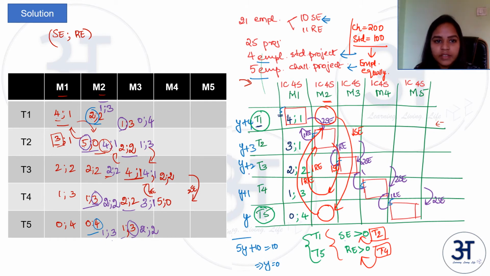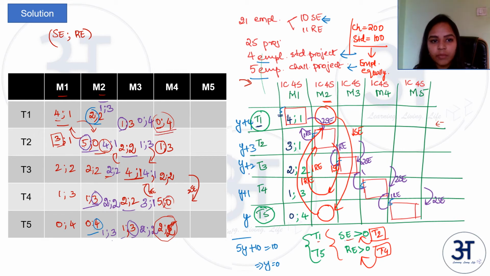And after that, we have to do our regular shuffling from team 1 to 5 and 2 to 4. We will see now whether they are eligible for that or not. So team 1 greater than 0 SEs, no, right? So team 1 does not have greater than 0 SEs in this case. So you cannot shuffle between team 1 and team 5. Let us look at team 2 and team 4. Team 2 has greater than 0 SEs. But team 4 does not have greater than 0 REs. They have 0 REs, right?